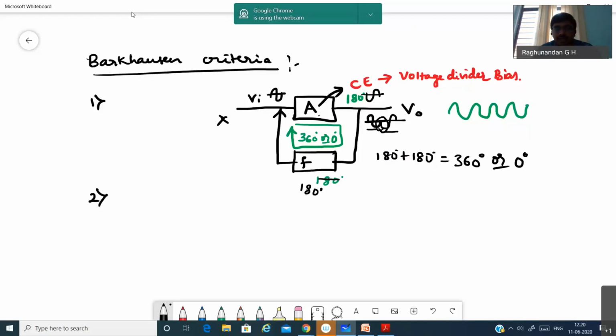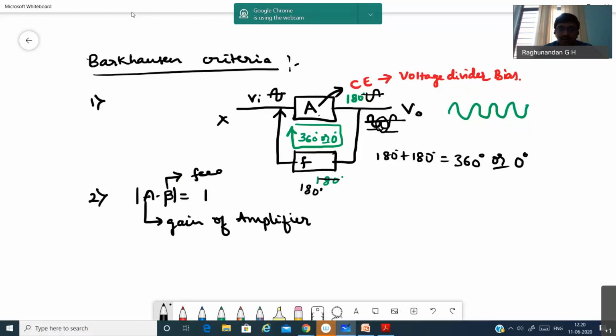Next, the second condition is A beta should be equal to 1, or we can take the magnitude of A beta. What is A? A is nothing but the gain of the amplifier. What is beta? Beta is the feedback factor. Beta is given by this feedback network, and A is given by the gain of the amplifier. This gives A and this gives beta. So when we multiply A into beta, then I should get unity, that means 1.